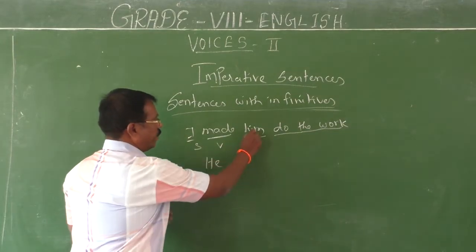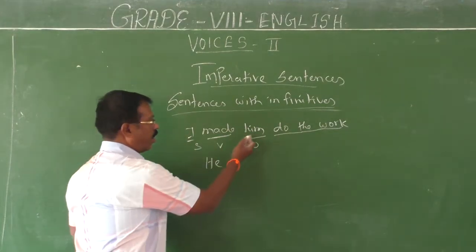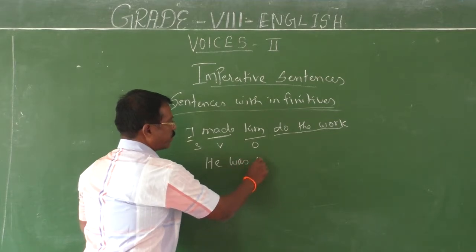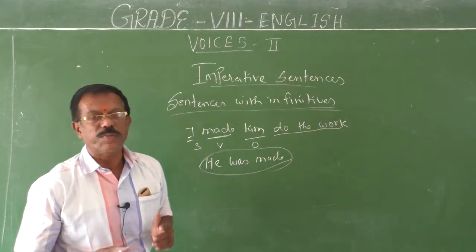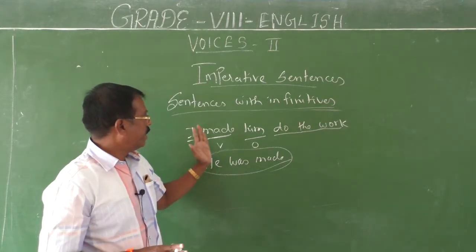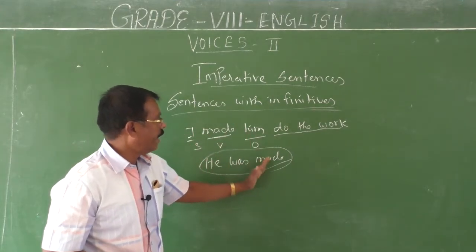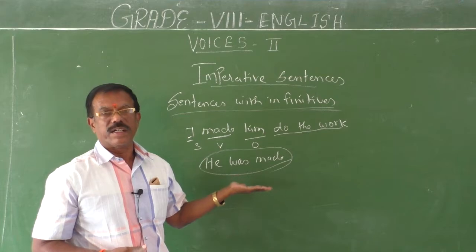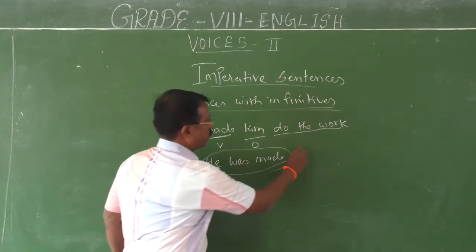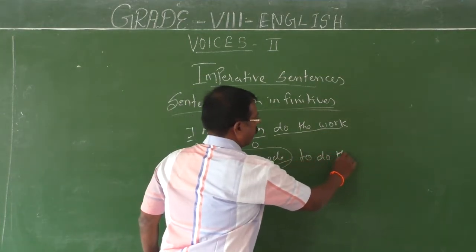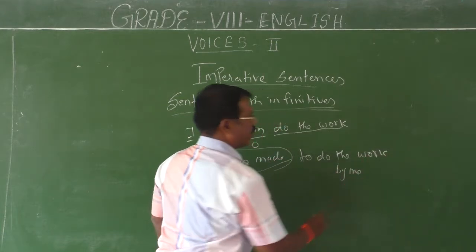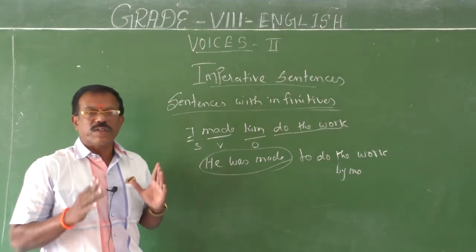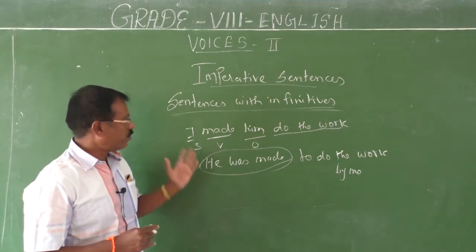So this type of sentences should be changed into passive in the following method. See, first you have to take out the object: he was made. So this change should be effected. I made him. He was made by me to do the work. Otherwise, he was made to do the work by me. Could you follow me, children? So without any confusion, you have to understand this.